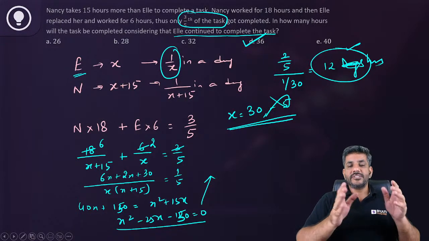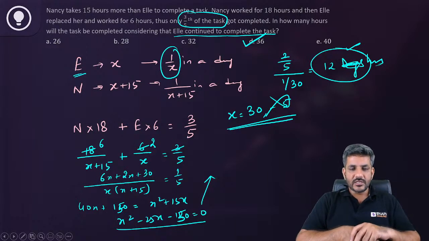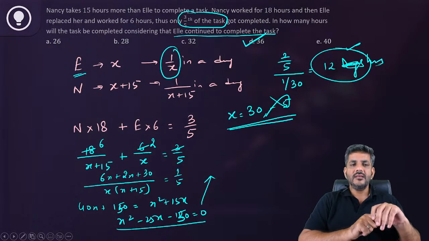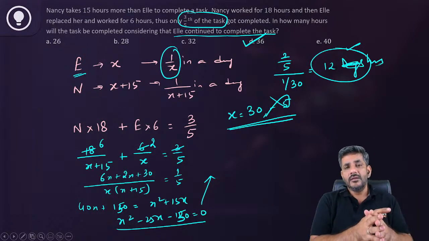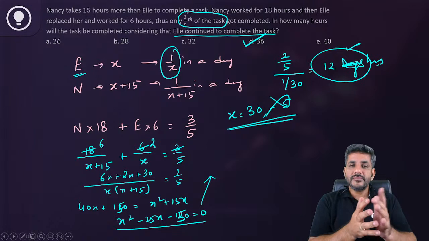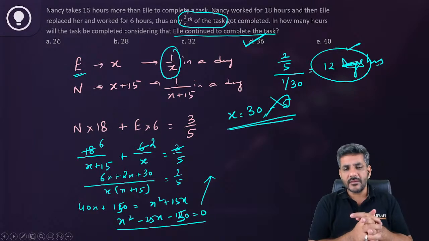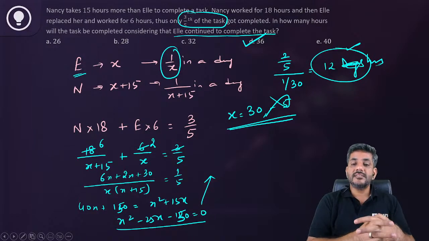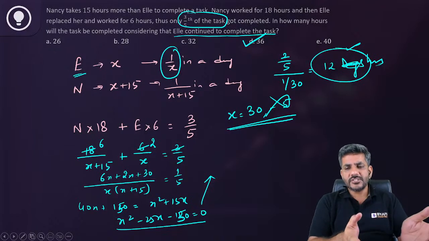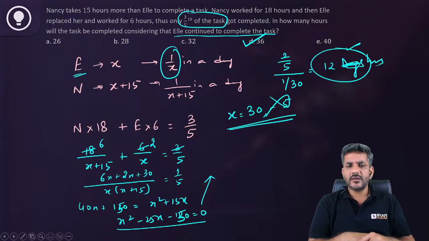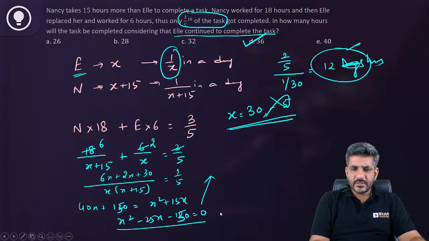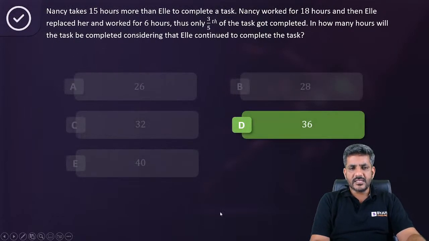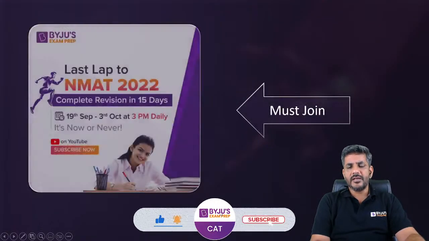Everyone, this was a slightly difficult question, but I am pretty sure that all of you have understood it as well. In questions where the hours or days are given in absolute form, it becomes difficult to take or assume any number. Then probably we have to make these equations and solve them. This is the general method, the way we have been solving time and work questions till date. So that was the last question of the day that we had to discuss. The answer for that is 36.